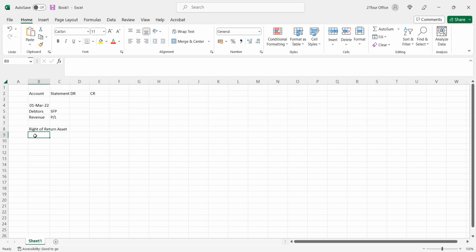David, right of return, it's slipping my mind what we call this thing now. Right of return asset. Then it would be cost of sales, and this would be inventory.